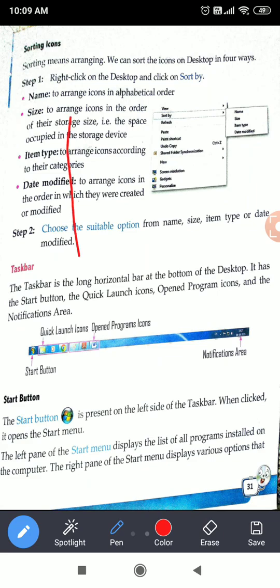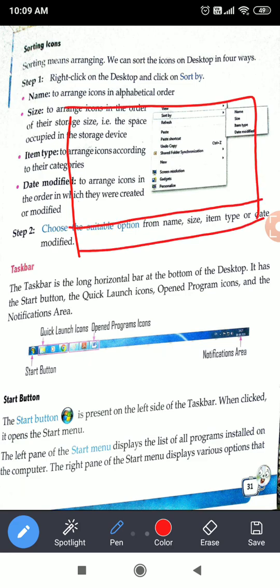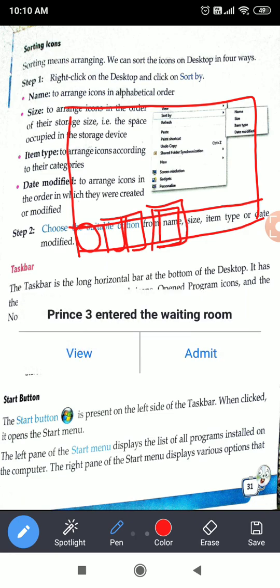When we see the desktop page like this, at the bottom of this there is a bar. On this, first the start button is there. Then some programs which we can open, then the programs on which we are working. These will be shown in a light blue highlighted part.